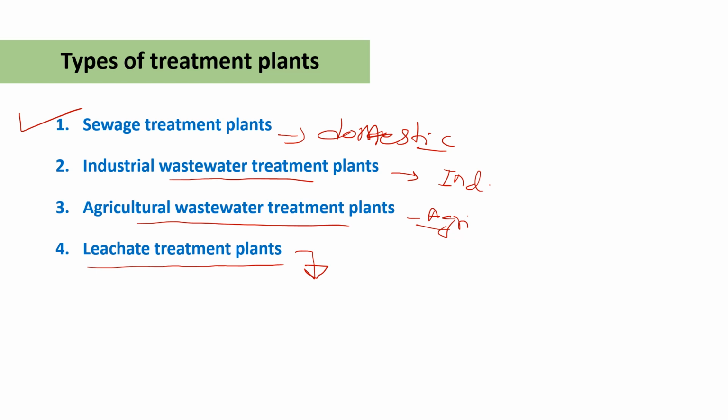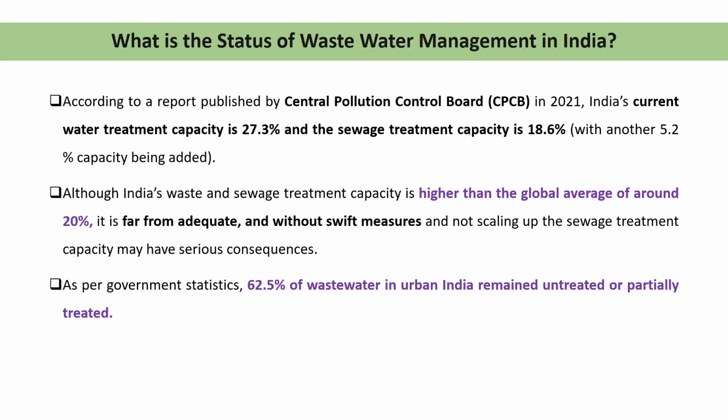And leachate is generally received from the landfill site, or sanitary landfill site. So whatever percolation is coming out from the landfill site is treated by these plants. Now what is the status of wastewater management in India? As we already discussed, the current treatment capacity of India in 2020, according to the 2021 report of CPCB, is only 27.3%, and the sewage treatment capacity is 18.6%.